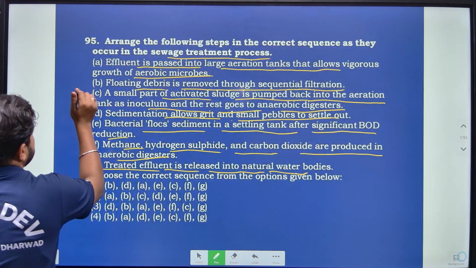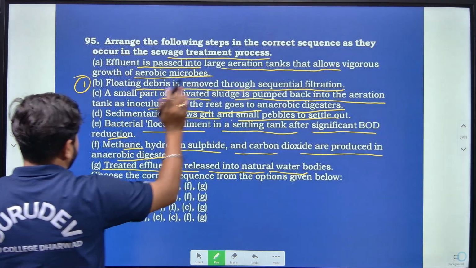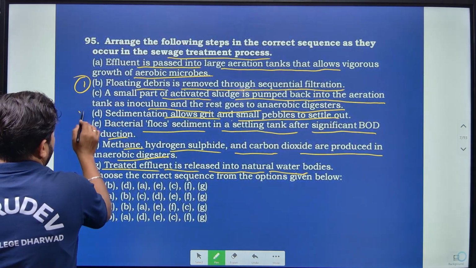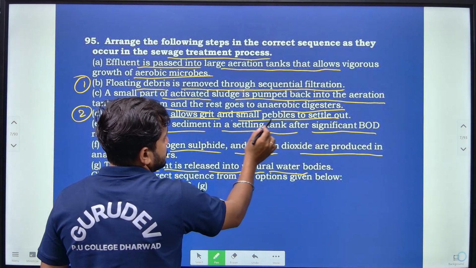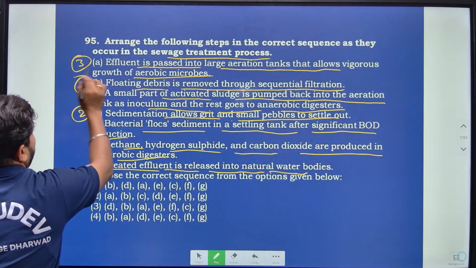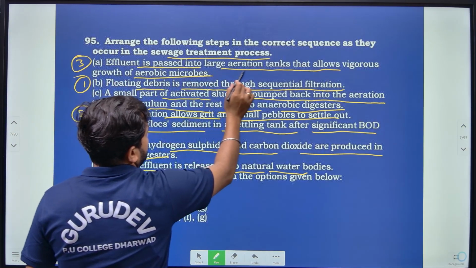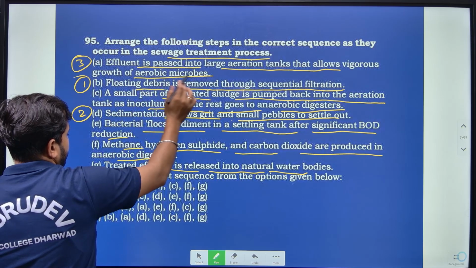The first one is B, that is floating debris is removed through the sequential filter. Then the second one is 2D, that is sedimentation allows small pebbles to settle out. Then the third one is A, effluent is passed into the large aeration tank and allows the vigorous growth of aerobic microbes.